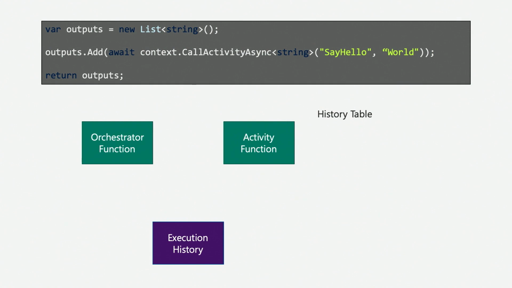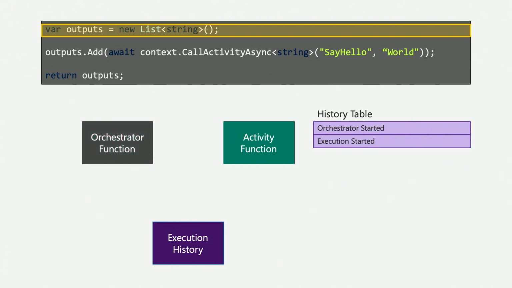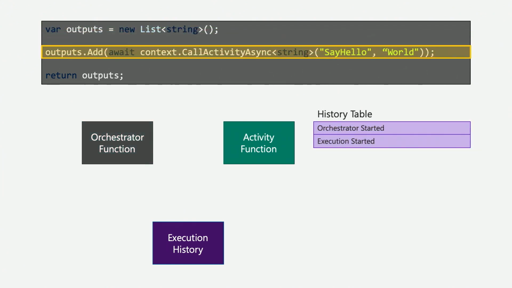So let's walk through it now, right? Let's say I trigger off this function. I say, hey, start my orchestration. And the function wakes up and it's going to start to evaluate the first line of code. So it's going to say, all right, create a new list, outputs. And it will get to the next line. And durable functions is going to see this await word. And when it sees the await word, it knows that there's some activity, some task that it needs to perform.